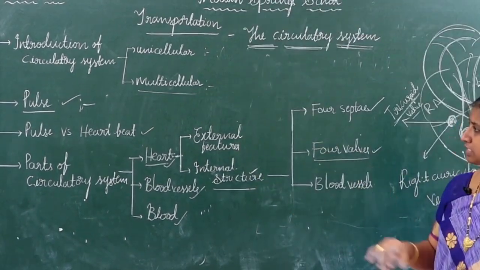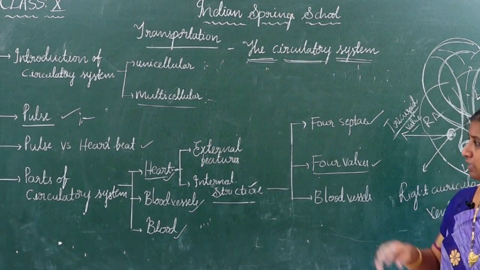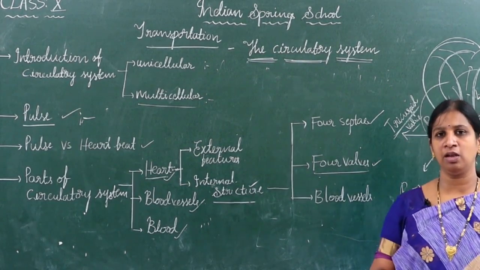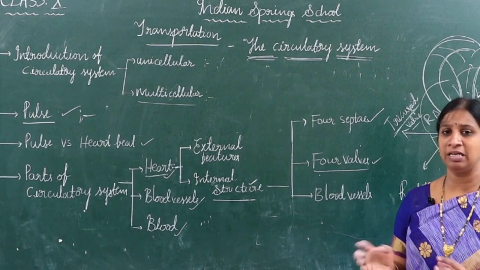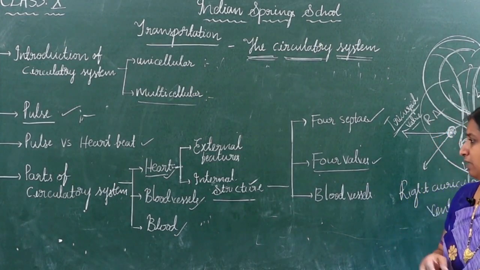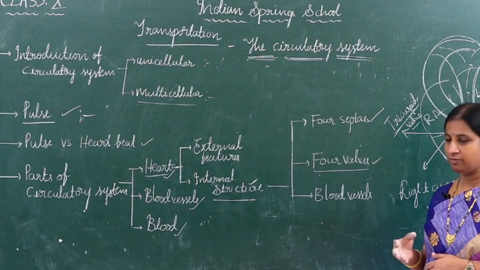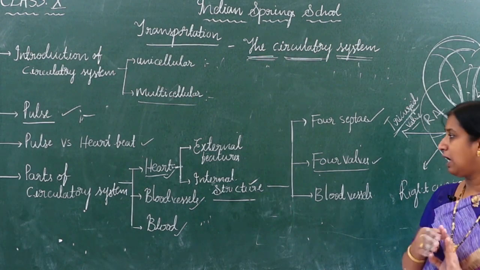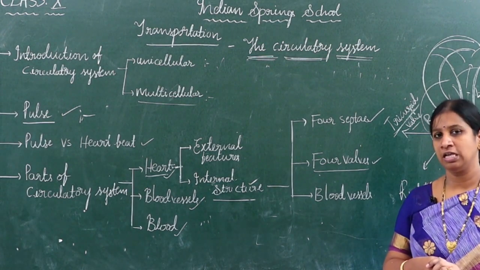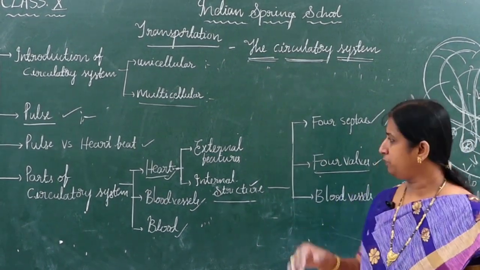A glance once again at what we discussed today, children. What is the circulatory system, how it is in unicellular and multicellular organisms, what is pulse, and what is the relation between the pulse and the heartbeat. Then we entered into the parts of the circulatory system, which consist of the heart, blood vessels and blood. Today we discussed only the heart. In the heart we completed the external features, and some part of the internal features also. I hope you all understood.